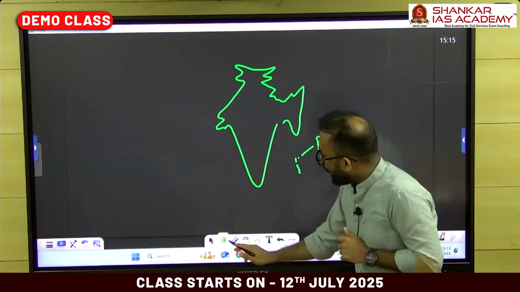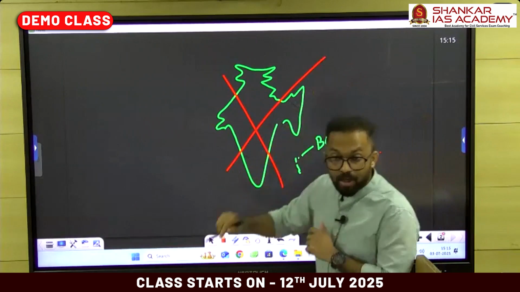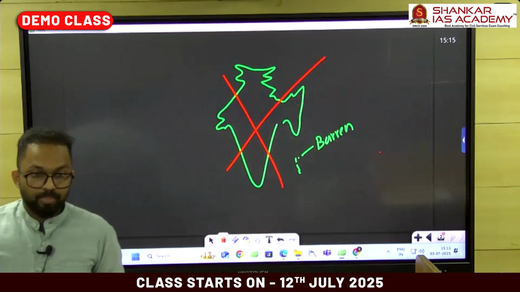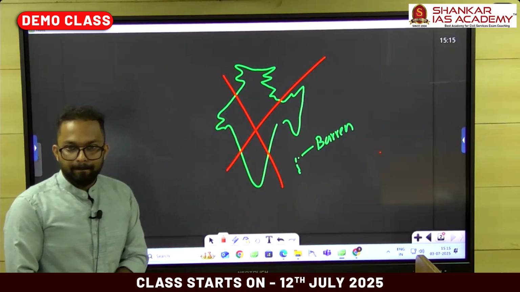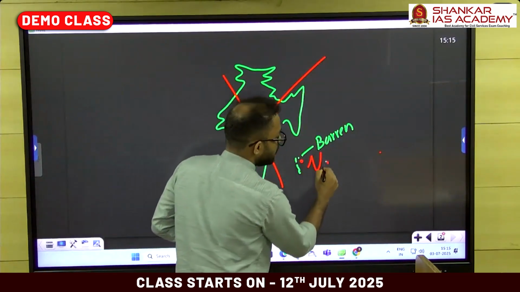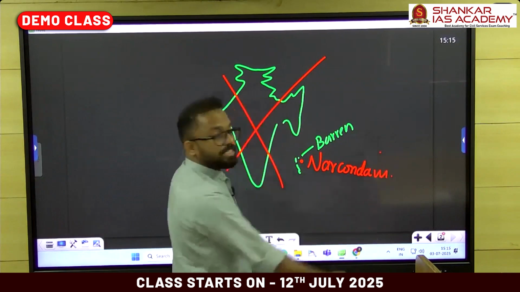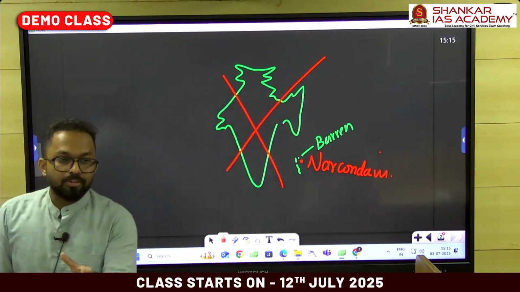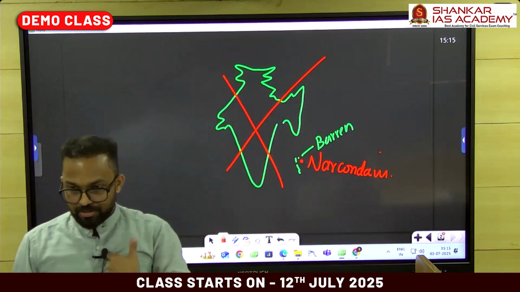There is no active volcanism in the mainland of India right now. There was volcanism, but right now there is no volcano. Apart from Barren, there is one more called Narcondam. These are the two volcanoes associated with India, located east of Andaman Nicobar Islands.